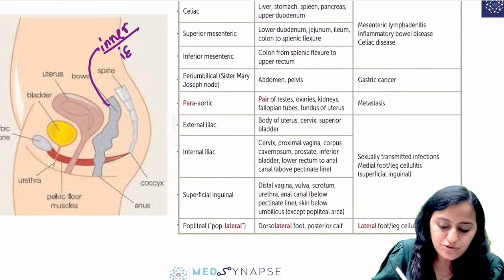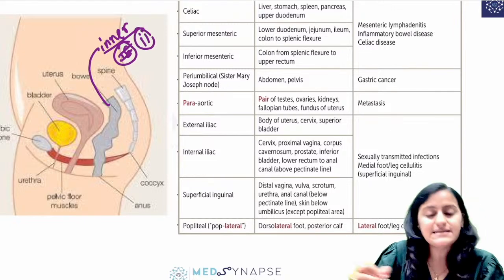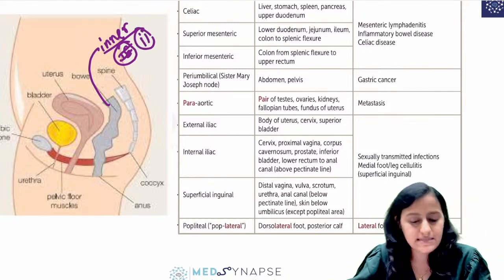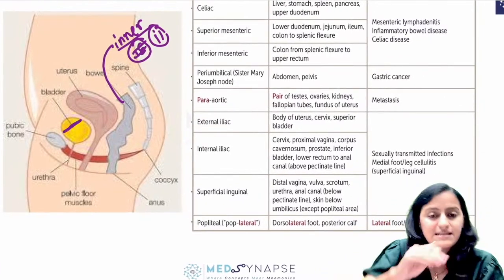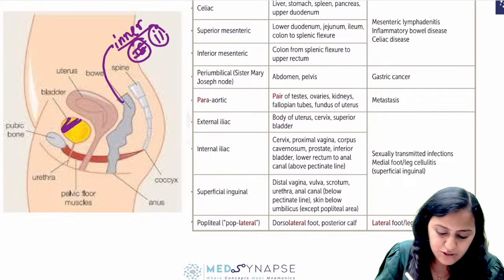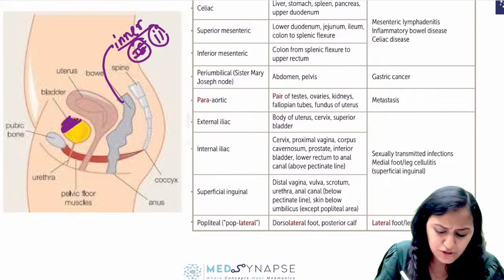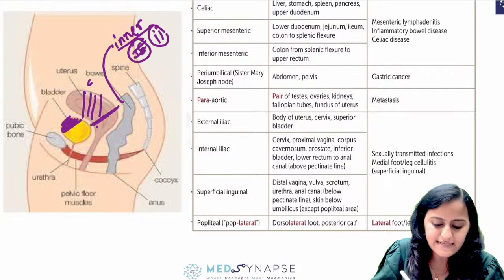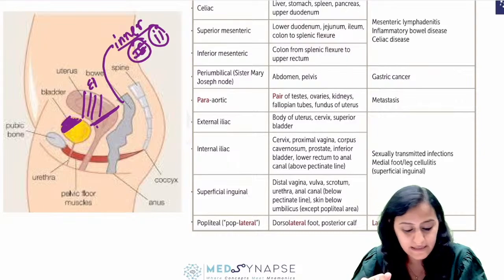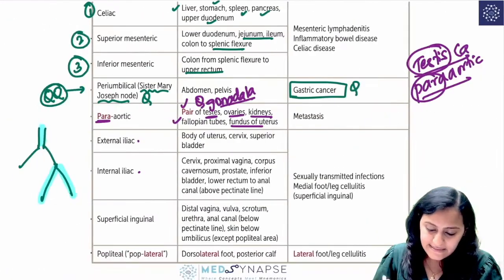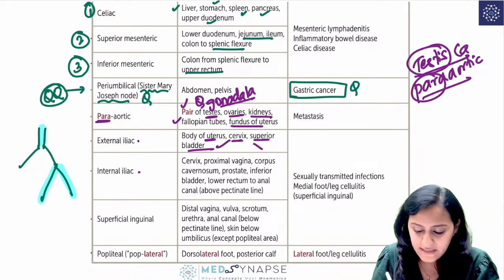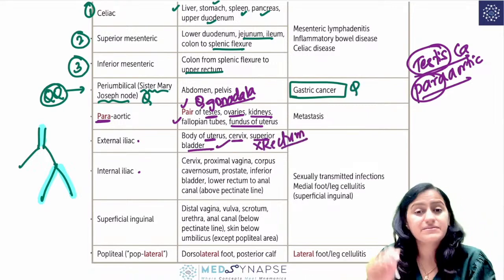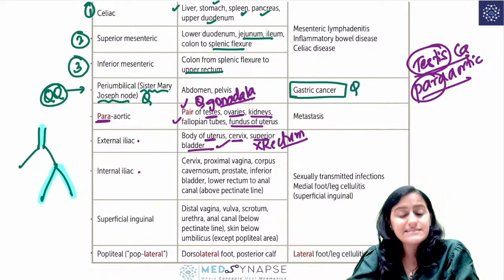So that is going to drain into the internal iliac lymph nodes, not the external iliac lymph nodes. Okay, that's going to be internal iliac. The external iliac is the upper part of the organ. So the superior bladder, the uterus and the upper part of the cervix. This is going to be external iliac lymph nodes. Okay? So look at this one. External iliac lymph node is body of the uterus, cervix and superior bladder. You do not have rectum here. Rectum is innermost. It will go into the internal iliac.